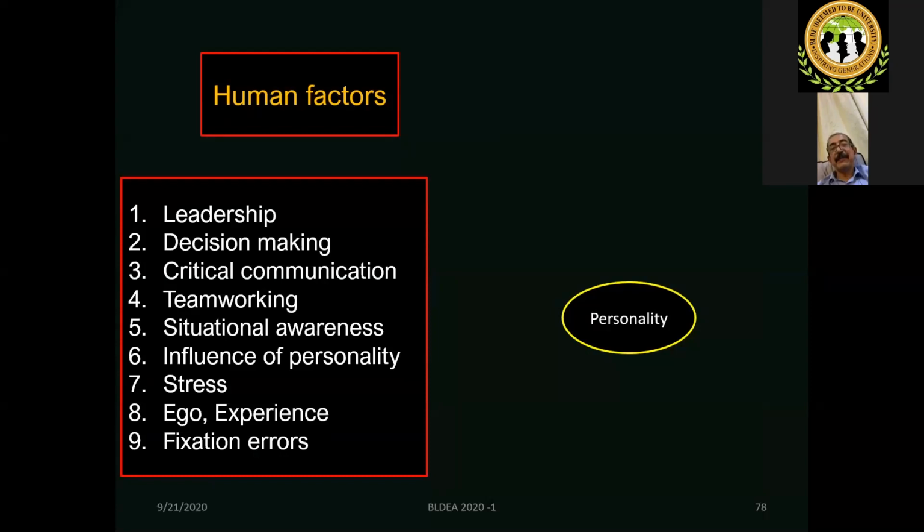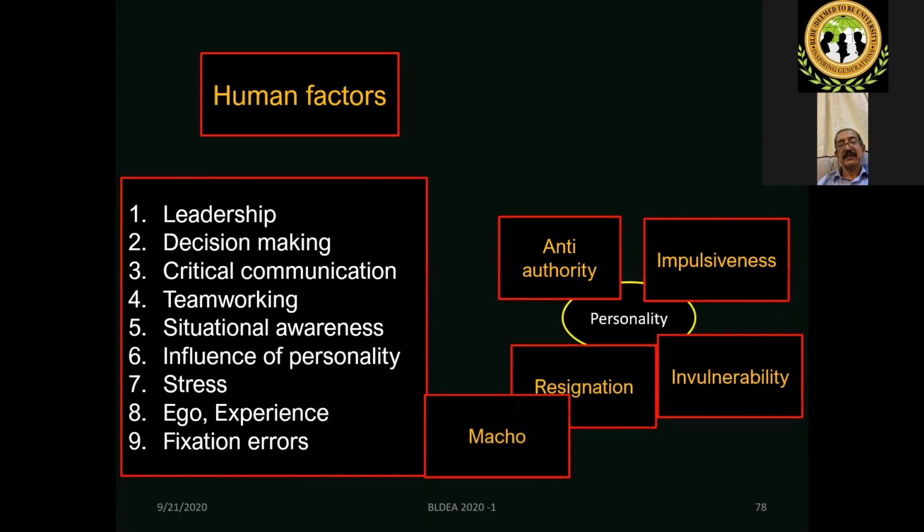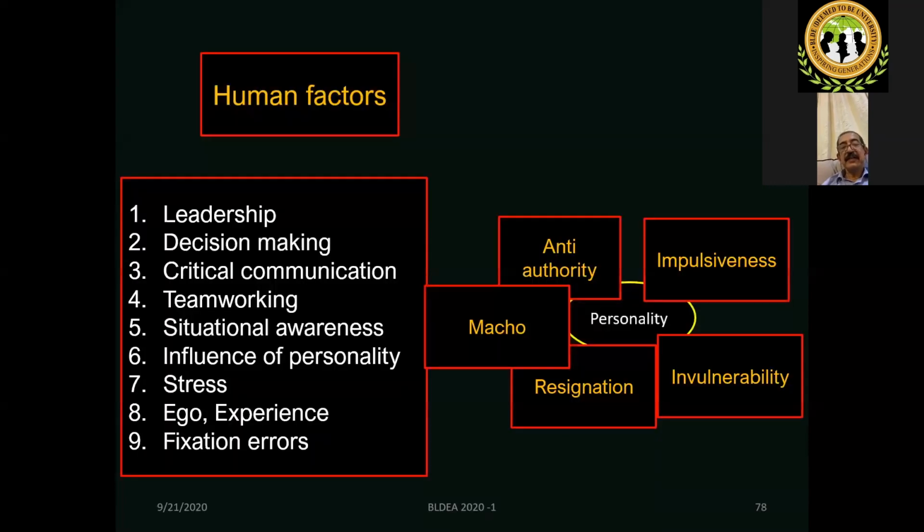So these are some of the personality traits. Anti-authority: I don't need to ask anybody, I don't care, I'll do it. Or impulsiveness: I need to do it immediately, I can't wait for the video laryngoscope, I'll just do it with the direct laryngoscope. Or invulnerability: I have never had any problem in intubation, I don't think I'll have it this time also, I don't care what other persons had.